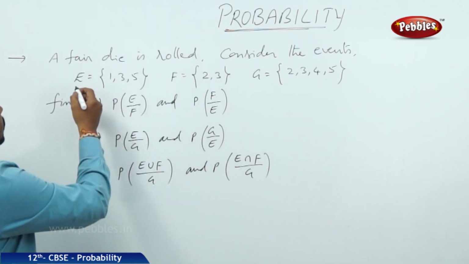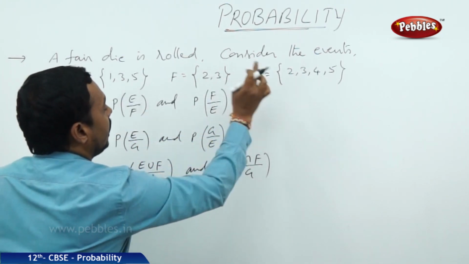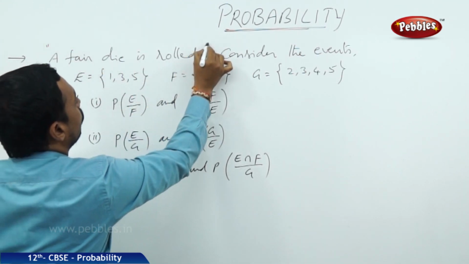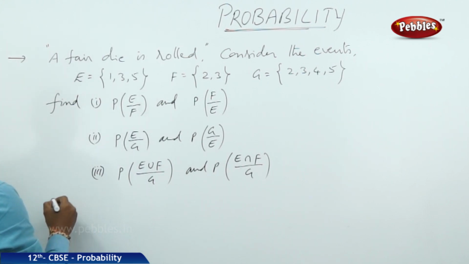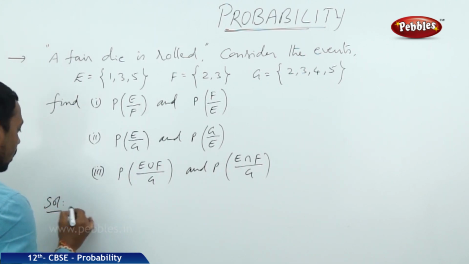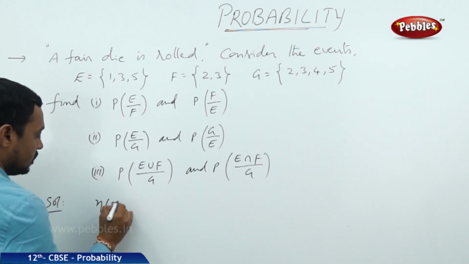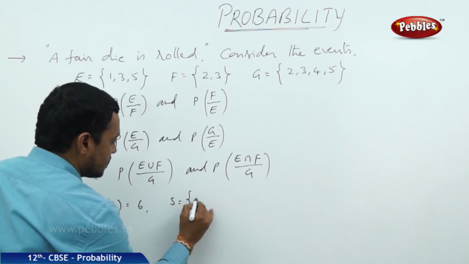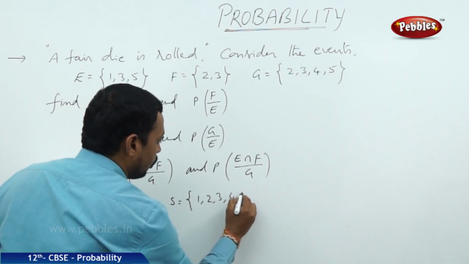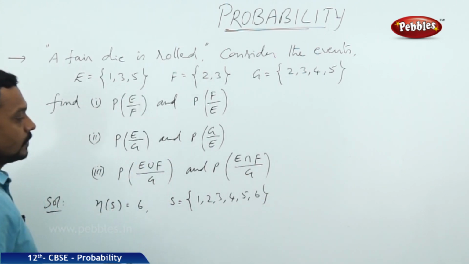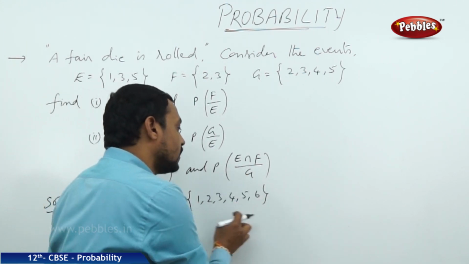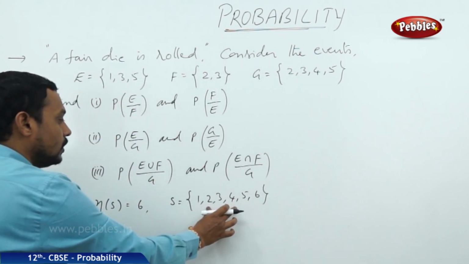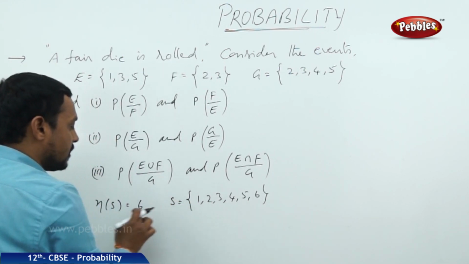Now, given the 3 sets E, F, G, here the experiment is what? A fair die is rolled. When a fair die is rolled, then the total number of outcomes N of S is equal to 6. And the sample space S is equal to {1, 2, 3, 4, 5, 6}. The die may show any of the 6 numbers, so the possible outcomes are 1, 2, 3, 4, 5, 6, and the number of elements in the sample space S is equal to 6.